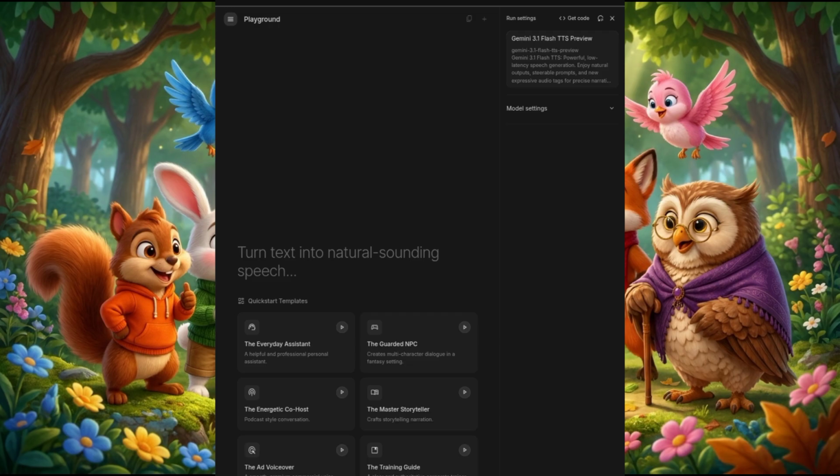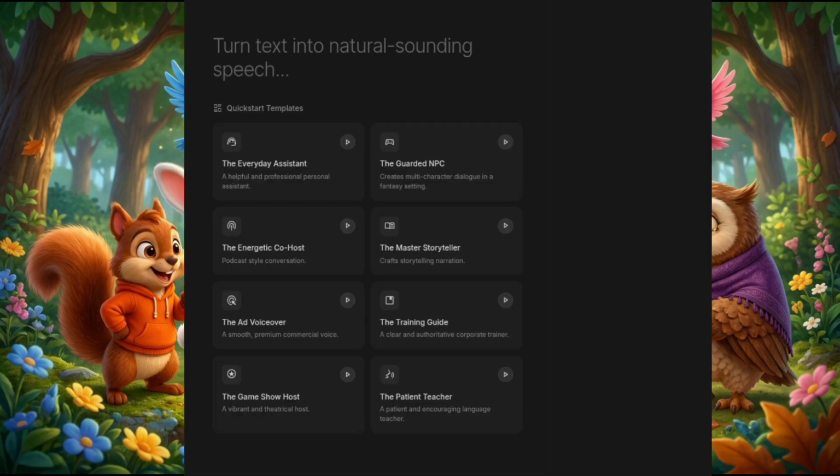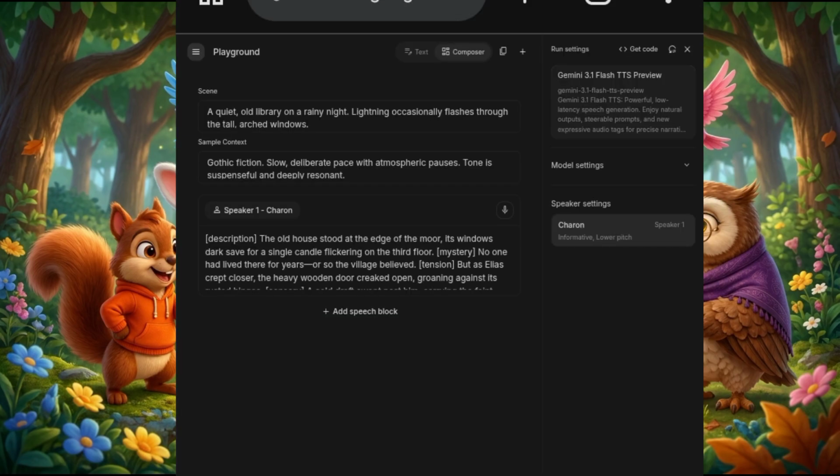You are going to see these options. I want you to choose the Master Storyteller because you want to tell a story, right? So I'll choose the Master Storyteller. And once you choose the Master Storyteller, you will see this background.